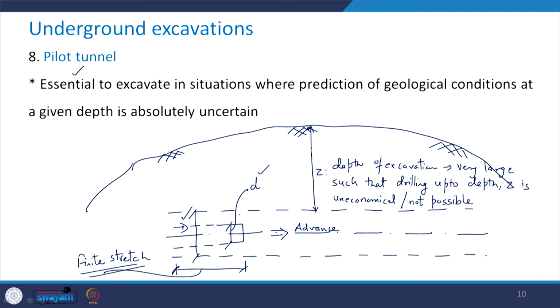then one can get the idea about the geological conditions which are exposed at these surfaces of this pilot tunnel.